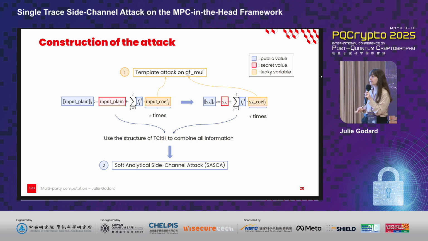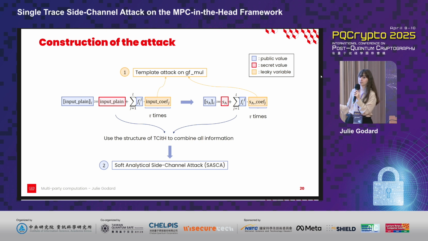First, a template attack on the jfmul function. The jfmul function is used in the vector matrix multiplication for polynomial evaluation. And for the second part, we can use the structure of the TC-INDIAD framework to combine all the information. To do this, we can perform a SASCA, a soft analytical side channel attack.